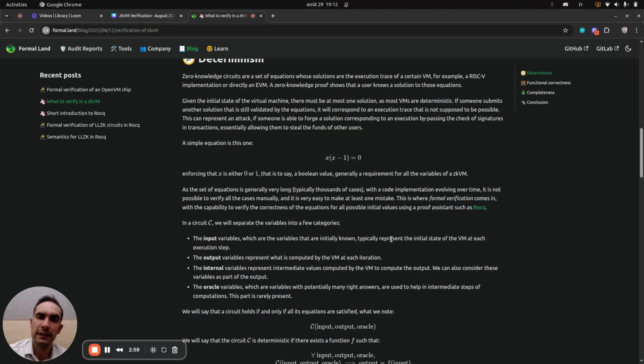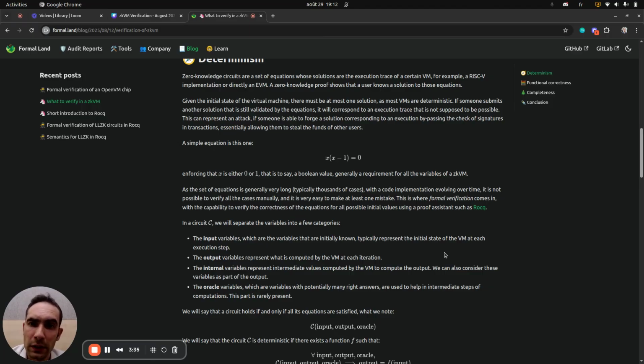For the determinism, because we are representing the VM with equations, it's possible that there are many solutions. So we always try to have at least one solution, which is the expected execution for one step in the VM. But we also need to make sure that there are no other ones. Otherwise, someone will generate an execution certificate for an invalid execution.